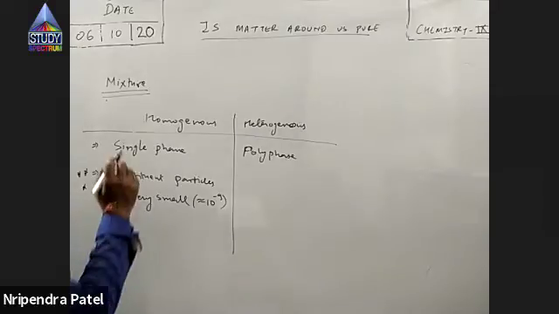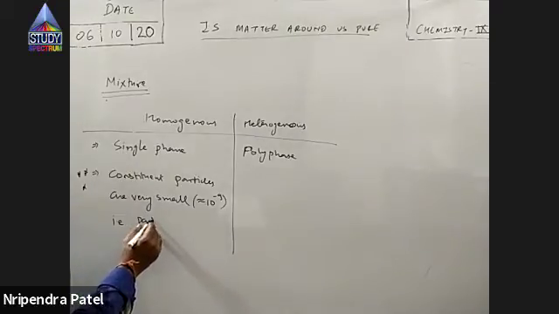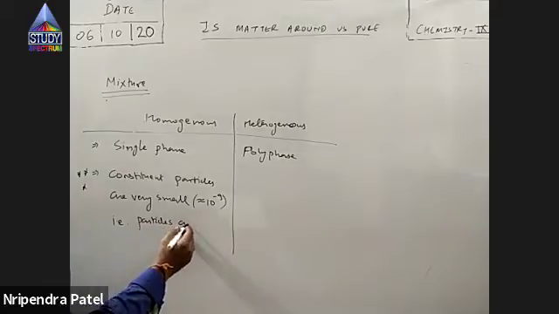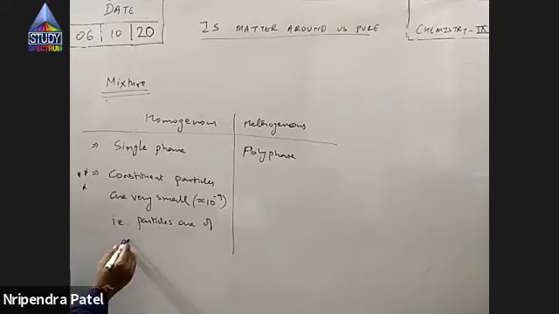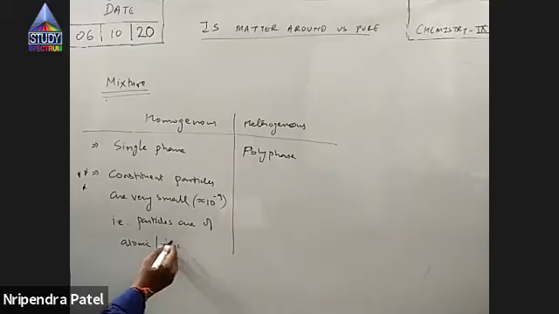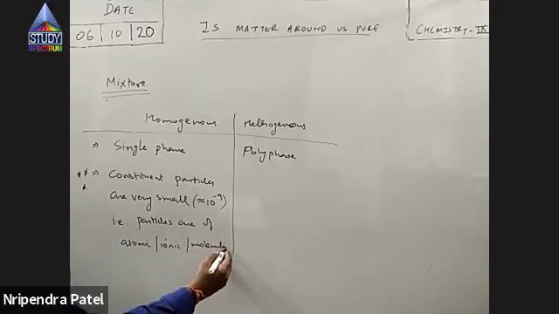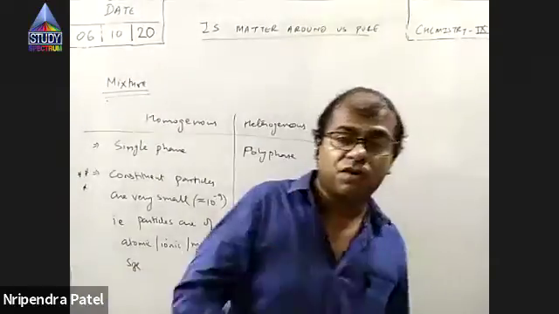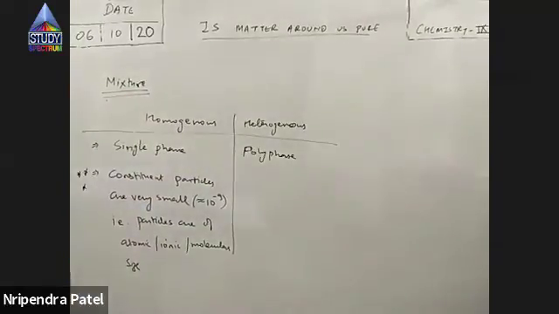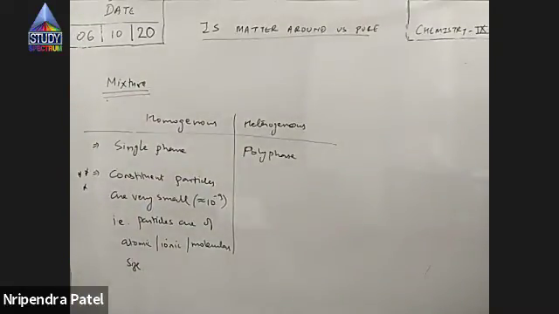So in a homogeneous mixture, particles are of atomic or ionic or molecular size, right? Actually, an atom is of nearly this size or a molecule is of nearly this size, right? So the size of particles in a homogeneous mixture is very small. It is less than 10 raised to minus 9 meter, right?